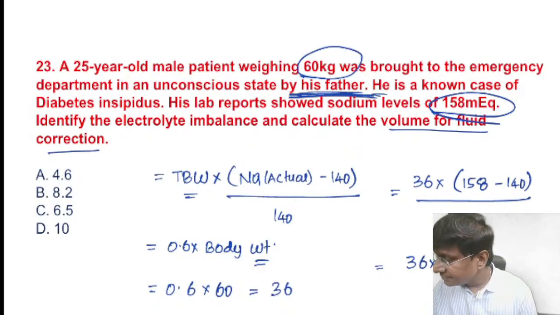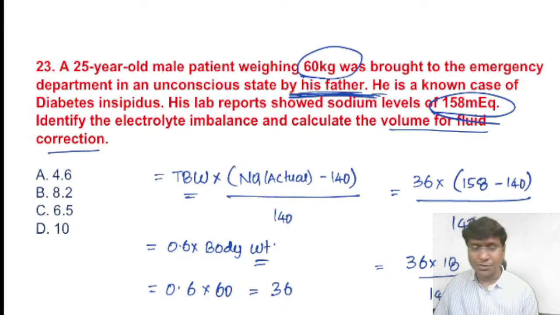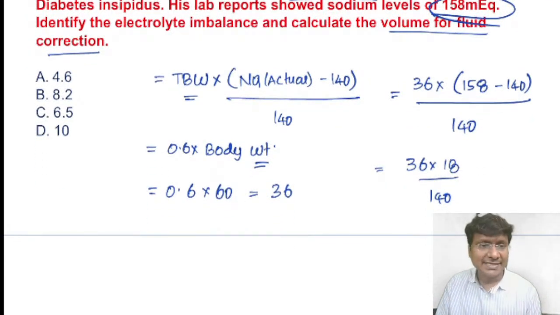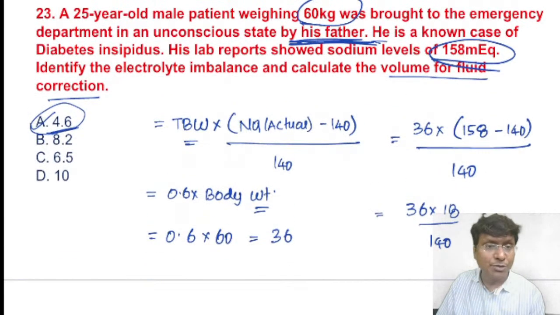If you calculate this, the value you will get is 4.6 liters. So 4.6 liters is the volume of the fluid correction in this patient.